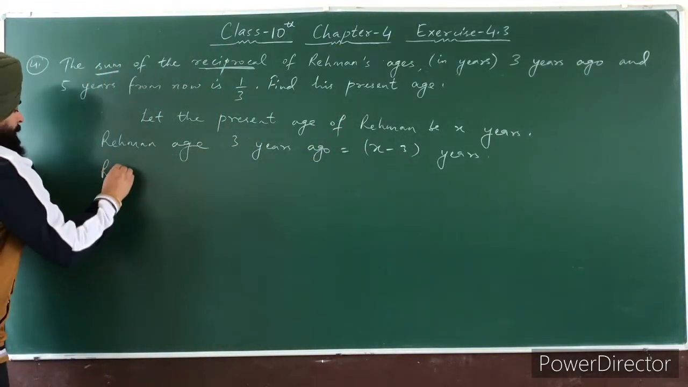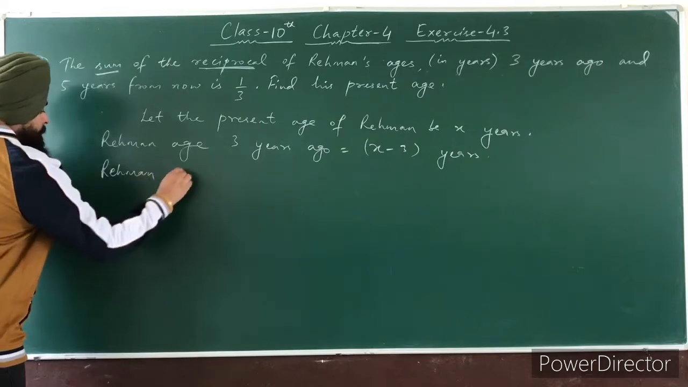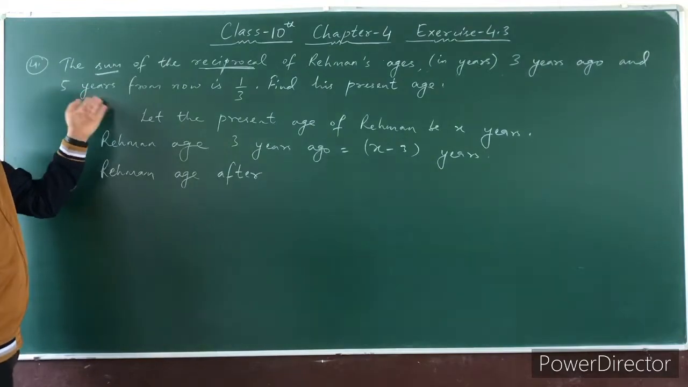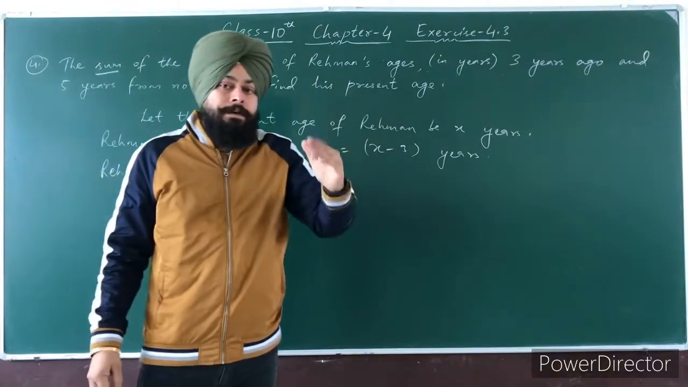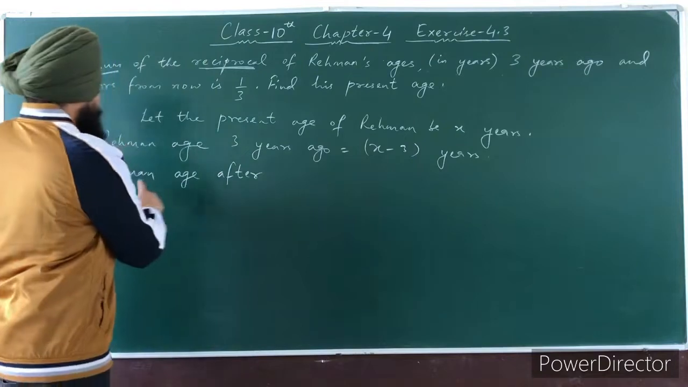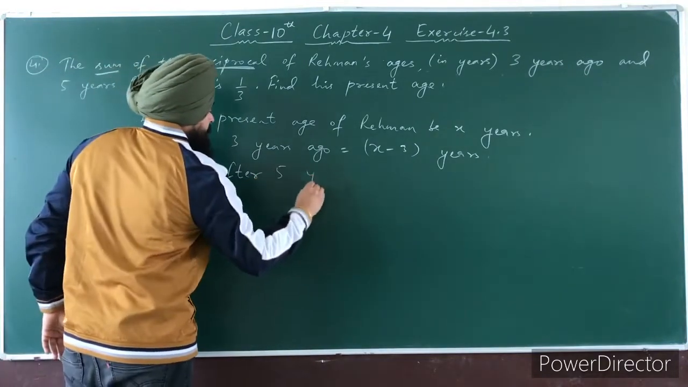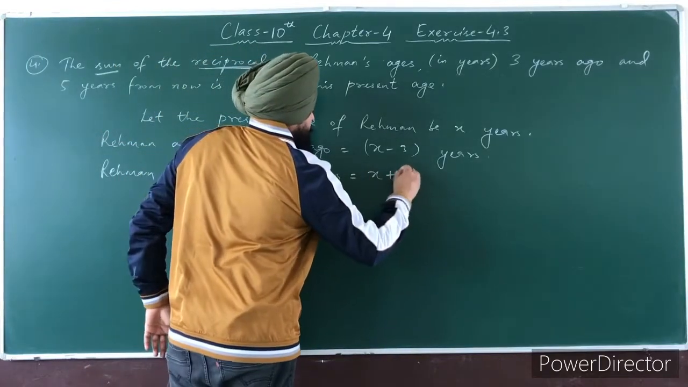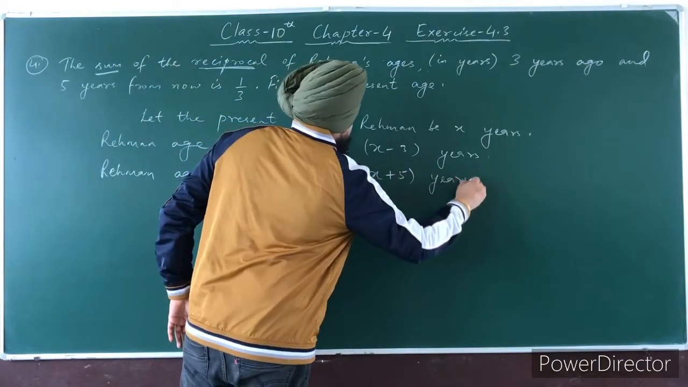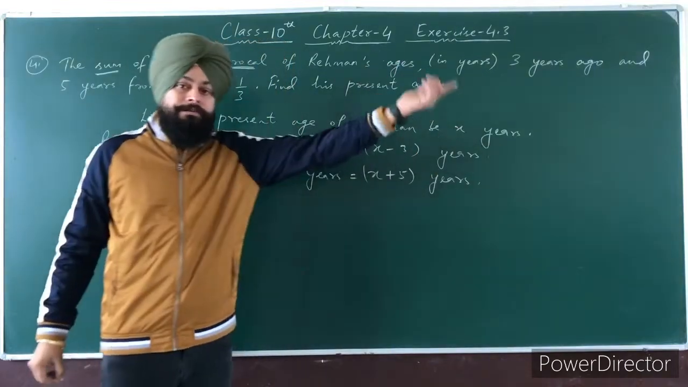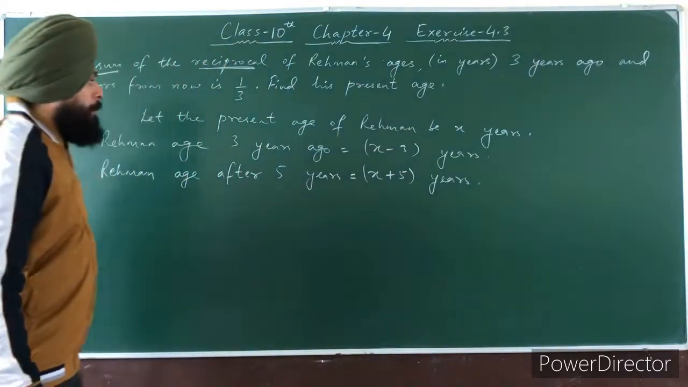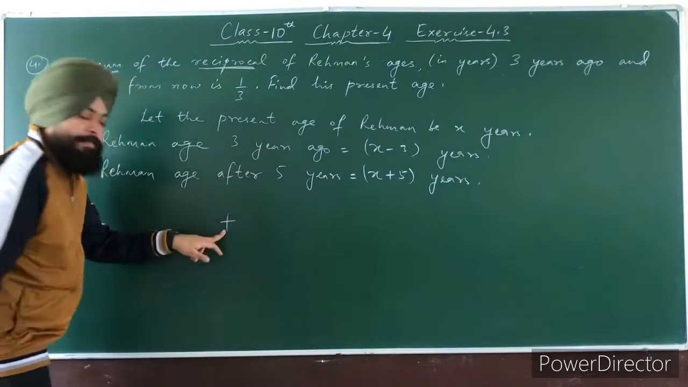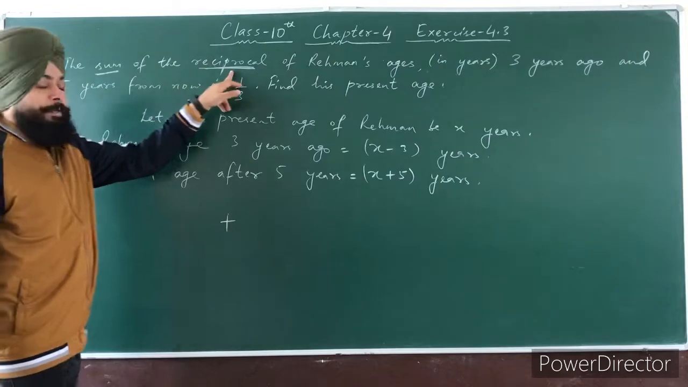And Rahman age after 5 years. You can see here 5 years from now. From now मतलब 5 साल बाद. So right here Rahman age after 5 years. So after 5 years is x plus 5. Present age is x, then after 5 years is x plus 5. So now according to the given condition, they will ask a sum. So put here plus sign. The sum of the reciprocal.